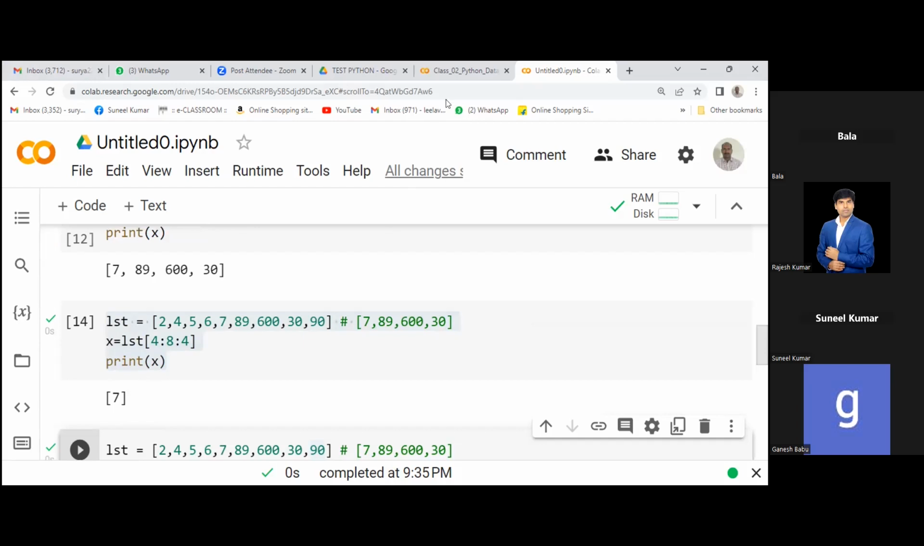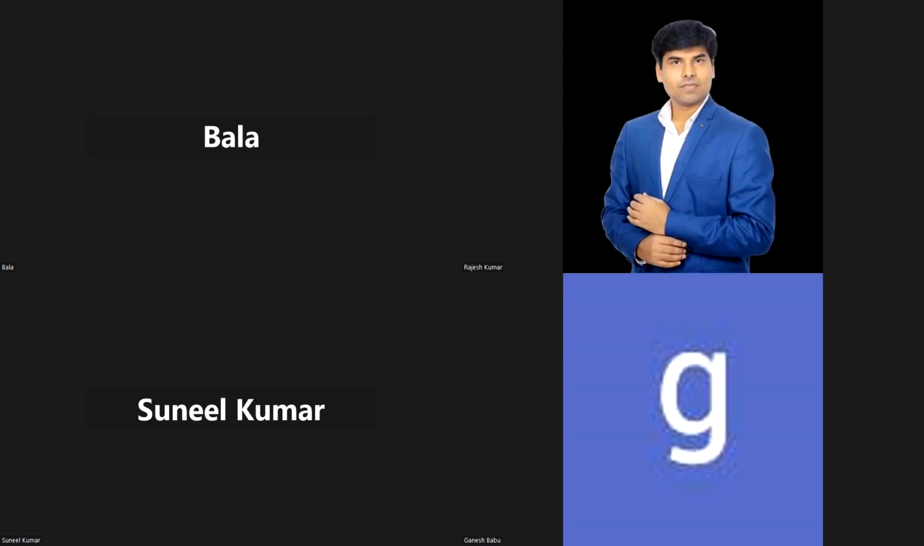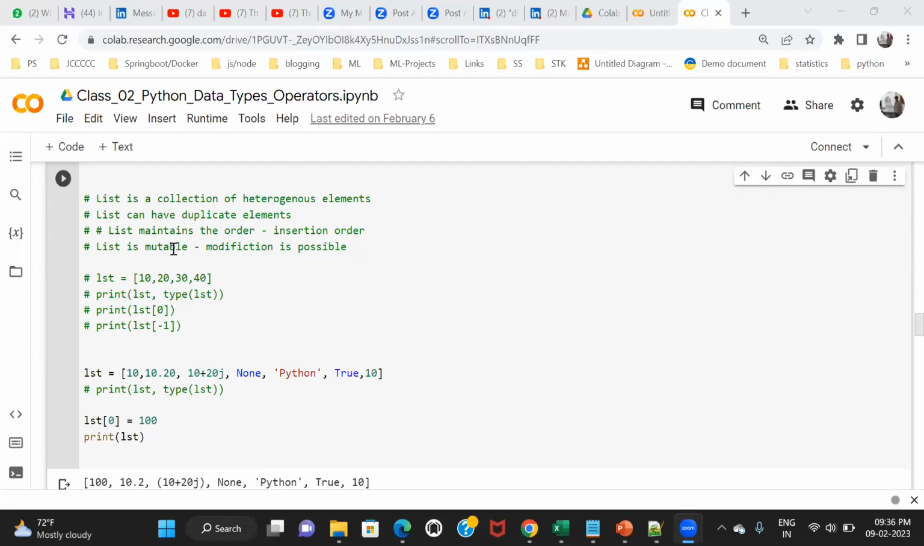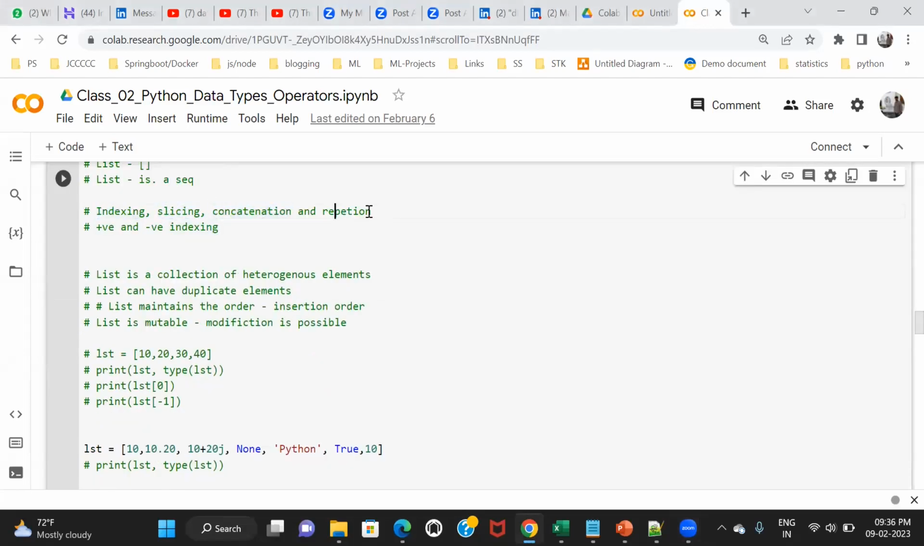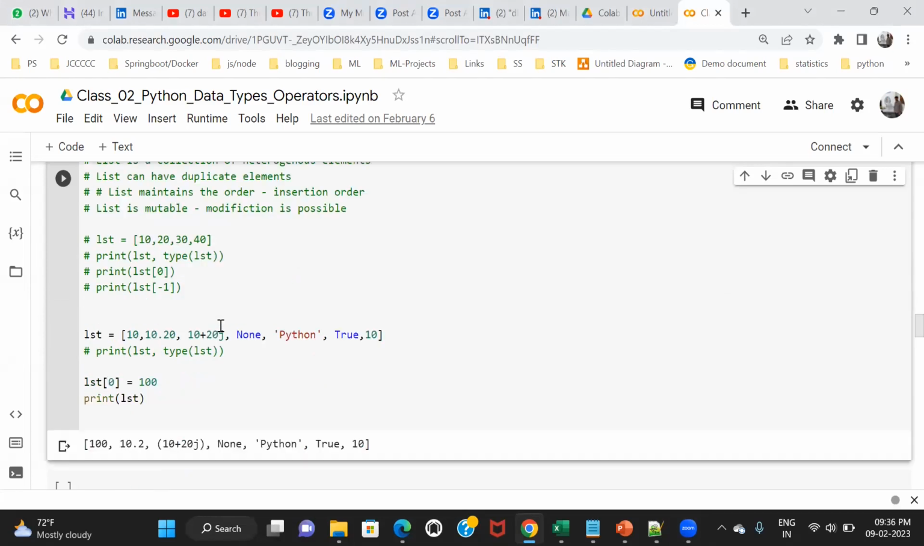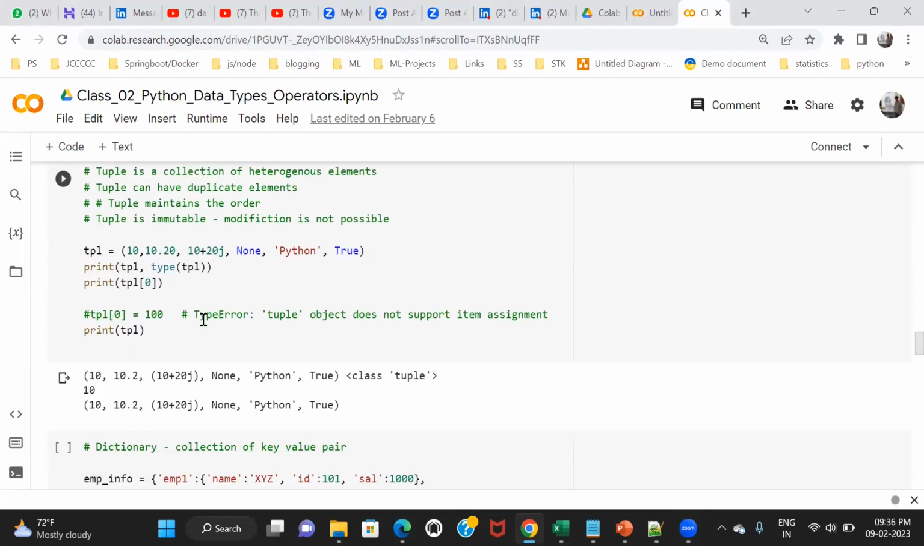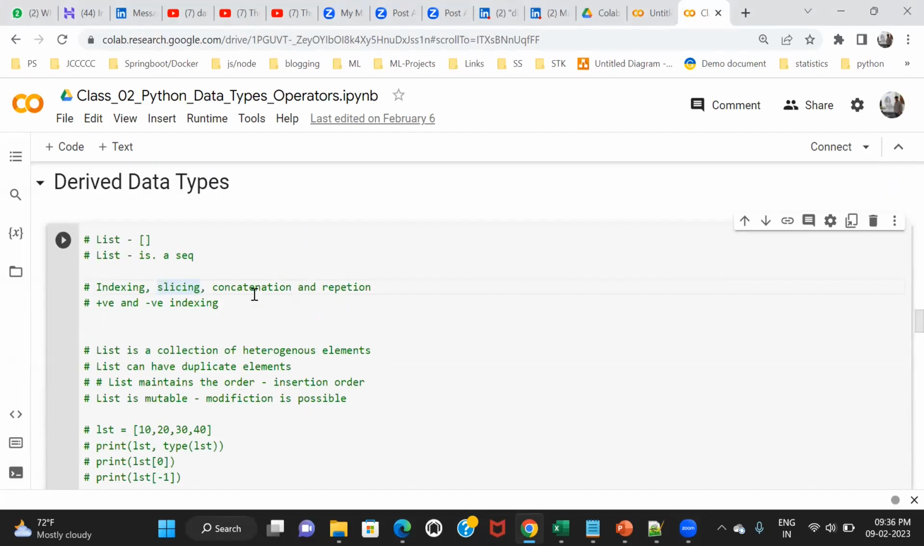Okay guys, I think I have already shared the class 2 file, right? The second file is shared. So we covered two important concepts: indexing and slicing. Concatenation and repetition we will cover in the next class. I will give some exercises on the indexing and slicing we learned today. Meantime, just do some exercises. And next class we will start concatenation and repetition.